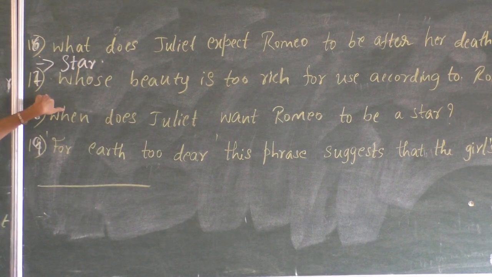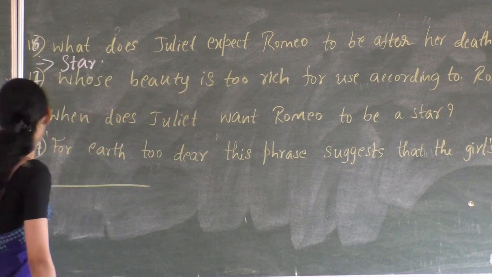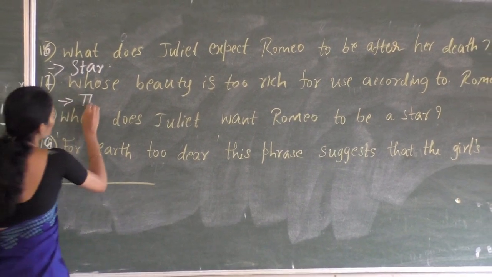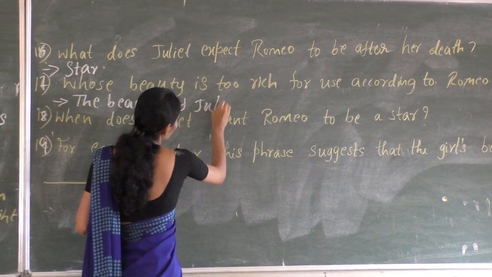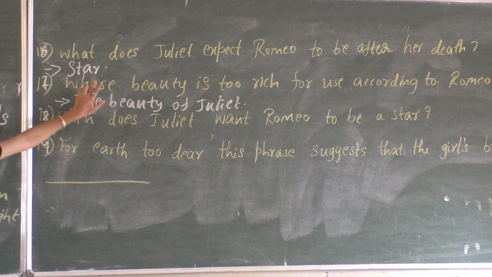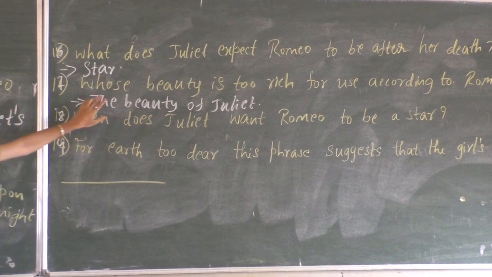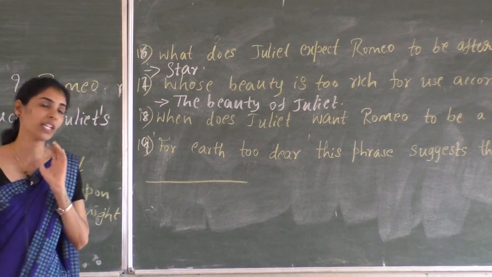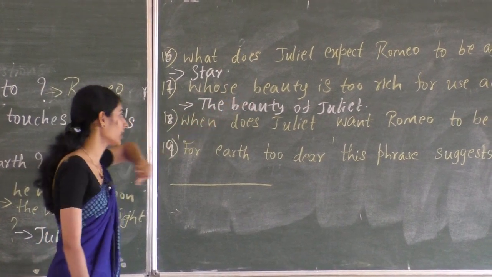And then the 17th question, whose beauty is too rich for use according to Romeo? Again, it is the same as too dear. So here he says Juliet's beauty, or the beauty of Juliet. And one more thing, if this question appears in the examination, please do not write just Juliet. You have to write the beauty of Juliet or Juliet's beauty. Your answer has to be very precise and meaningful.